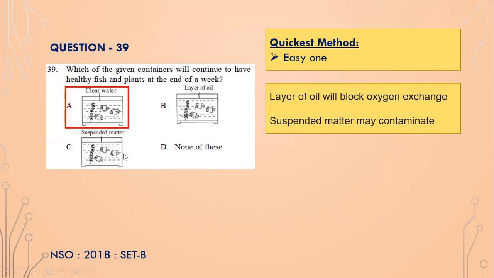Suspended matter may contaminate, isn't it? Suspended matter may contaminate and fishes will die. And similarly, the plants may also die because of the suspended matter. Only clean water is necessary for fish and plants to thrive. So in some aquariums, you may have an aquarium at your place or at your friend's place. The water must be clean. You must clean the aquarium every few days so as to ensure that the water is clean. Not only that, the water must be oxygenated because fish also need oxygen, and the plants, if they are real plants, will also need oxygen.